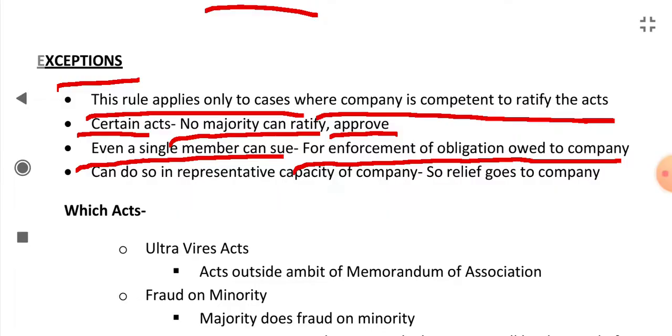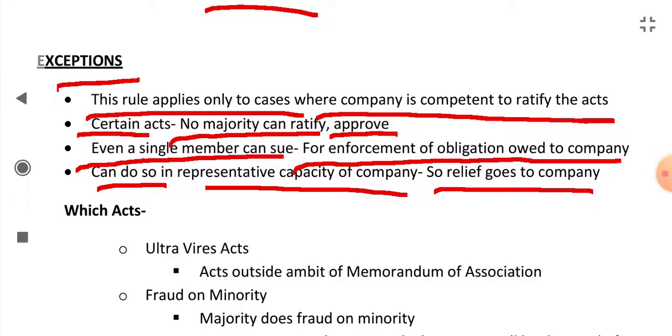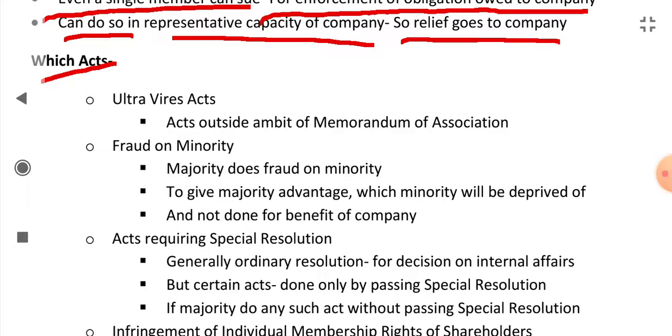The member can do so in representative capacity of the company, so the relief will go to the company. What are these acts in which the will of majority will not prevail over the will of minority, or the tribunal will interfere? These acts are ultra vires acts, okay.